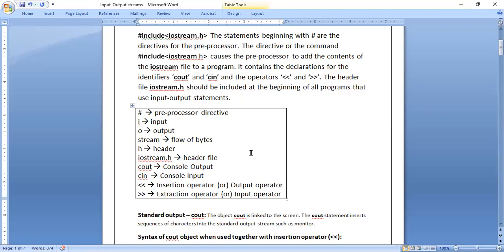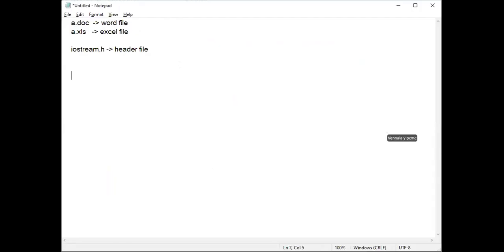When we write the program, two files we have to consider, one with .cpp, another with .h. Remember, .cpp means it is the C++ file that we are going to write, and .h means it is a header file.